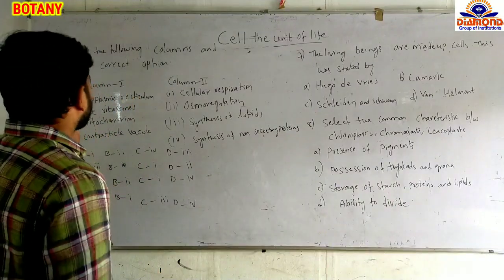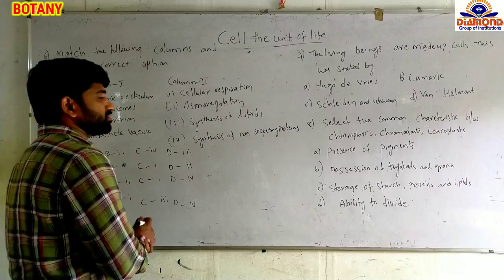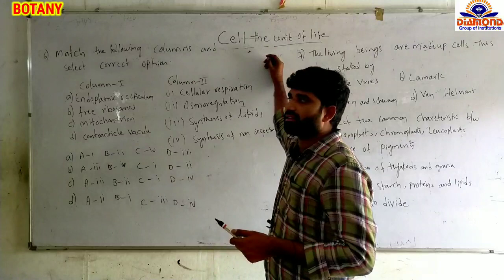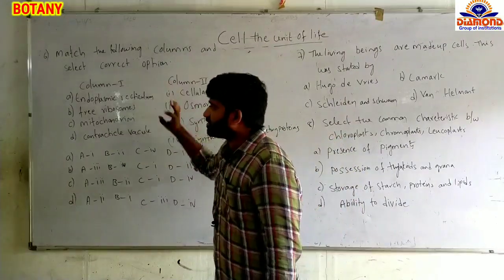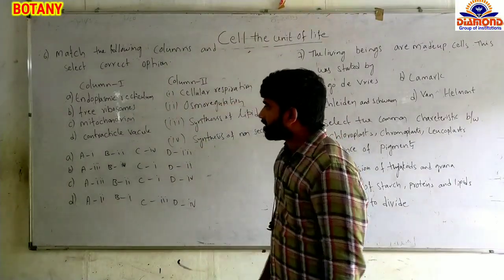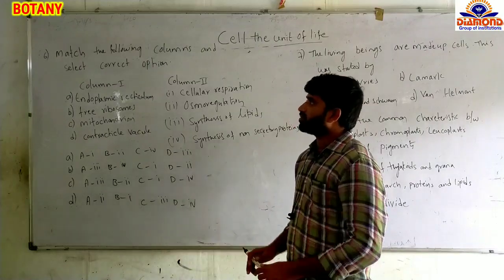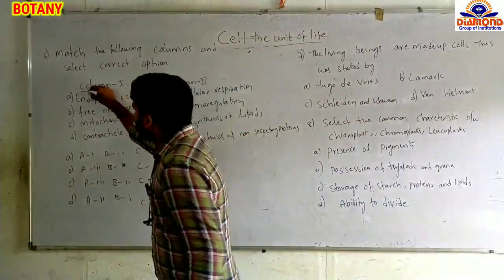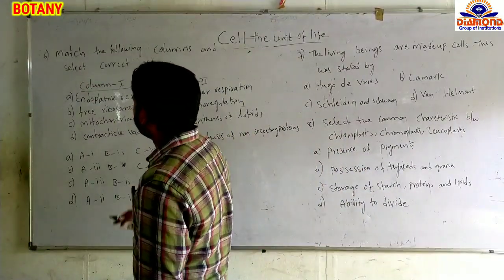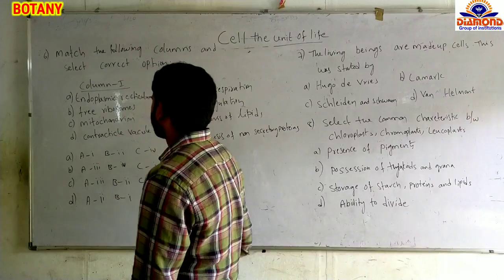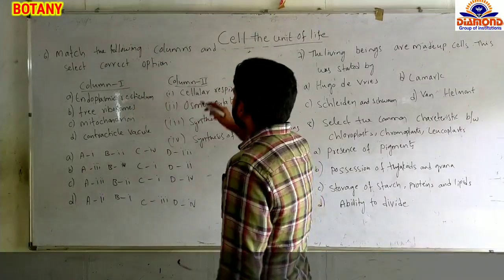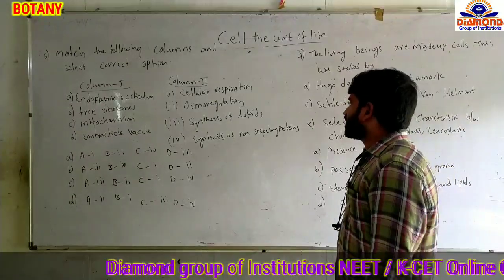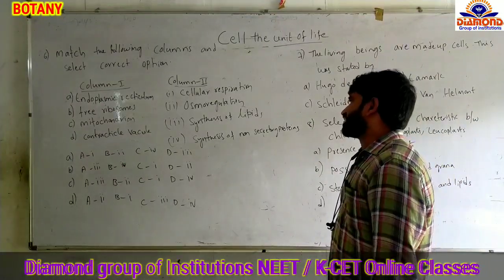Match the following and select the correct option. Here also a matching question is given from this chapter, the cell: the unit of life. Definitely this type of question will be asked because we have discussed many cell organelles, so you need to know the functions of different cell organelles. Column 1 gives endoplasmic reticulum, free ribosomes, mitochondrion and contractile vacuole. Column 2 gives cellular respiration, osmoregulation, synthesis of lipids, and synthesis of non-secretory proteins.